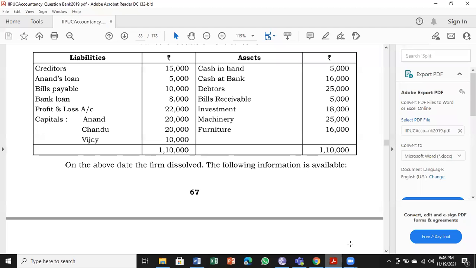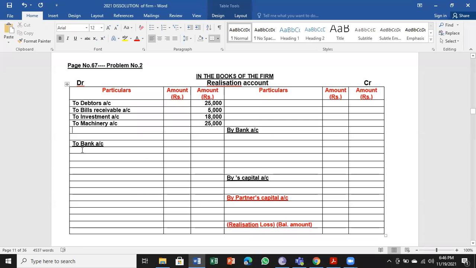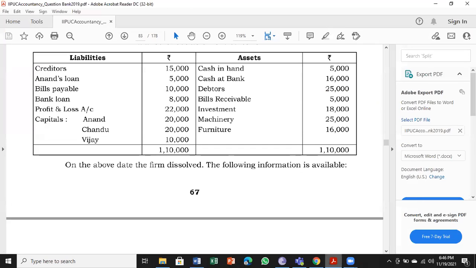One more asset we have, that is furniture, 16,000. So let me take that also to the debit side. To furniture account, 16,000. So 5 assets have transferred to the debit side of realization account.